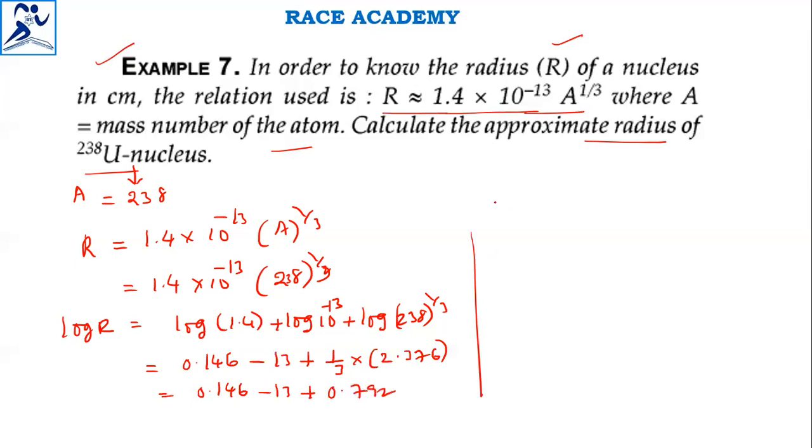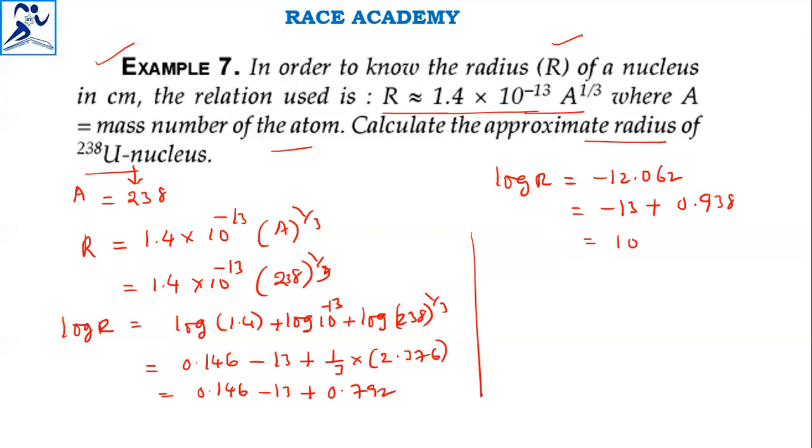Now the log R value to the base 10 becomes minus 12.062. Next to the 12 we have 13, so we can write minus 13 plus 0.938.